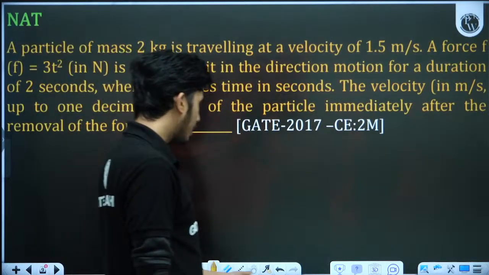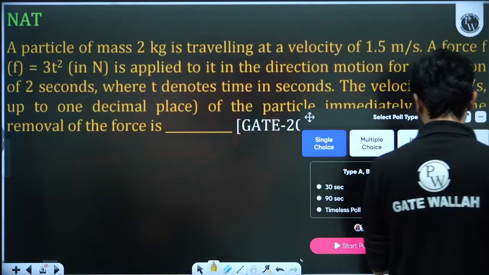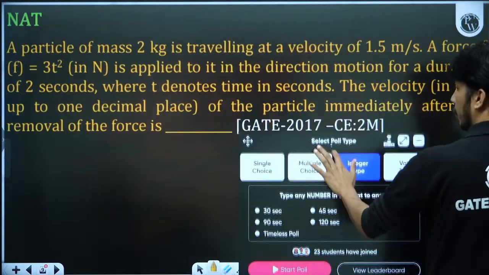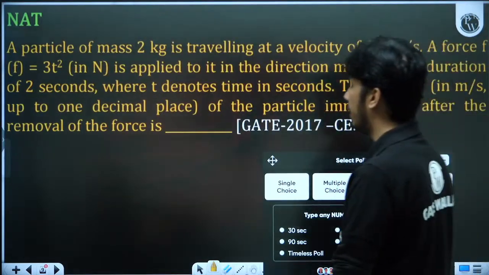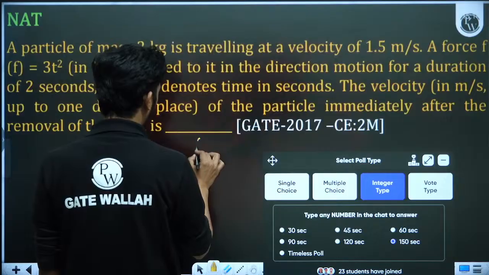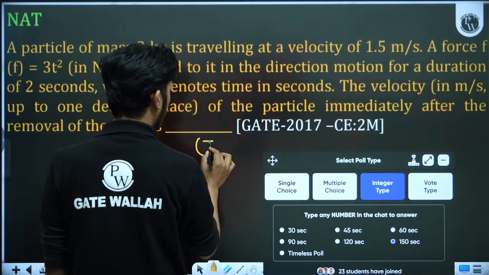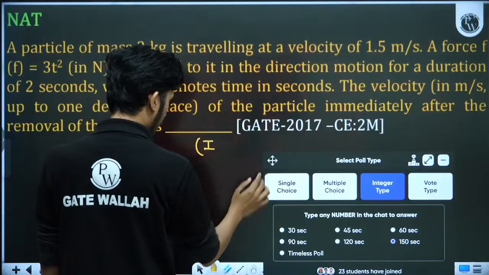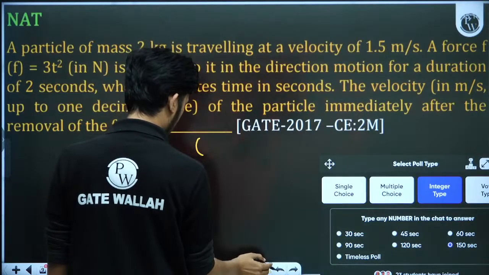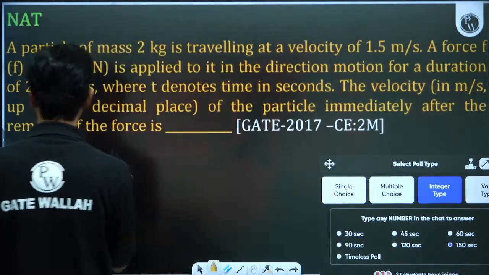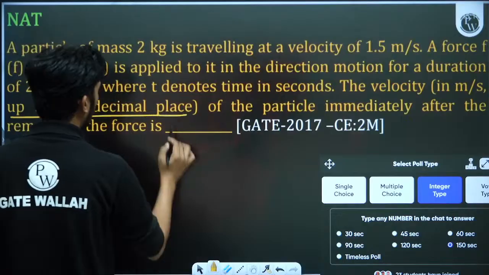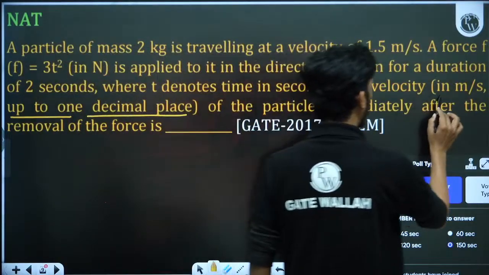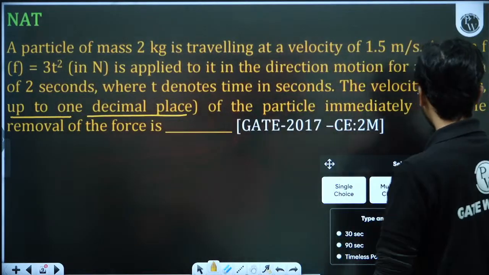This is a numerical answer type question. I am creating the poll for you, and you have to give the answer in integer, or give the answer in one decimal place. It is given up to 1 decimal place, so give the answer in meter per second up to 1 decimal place.